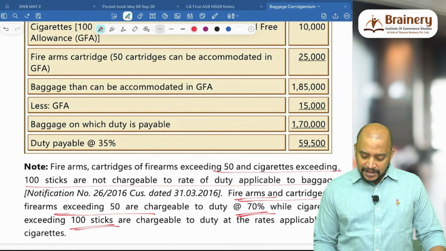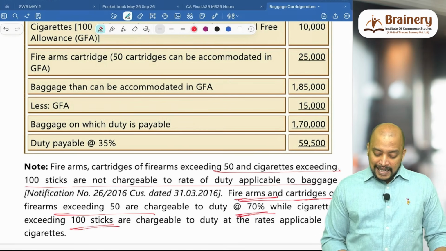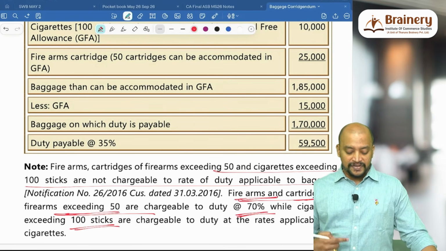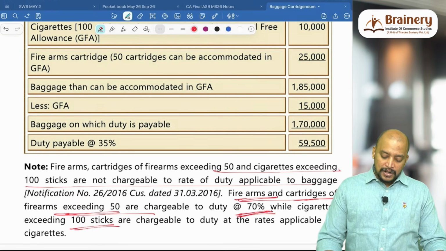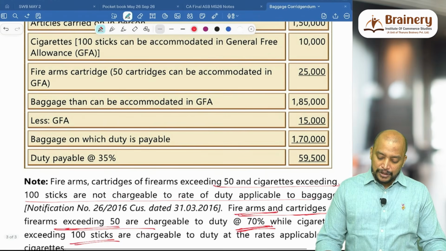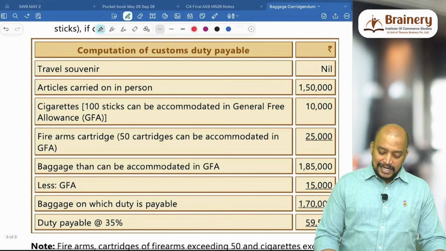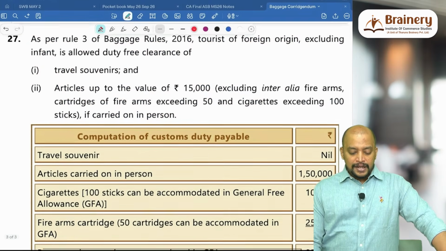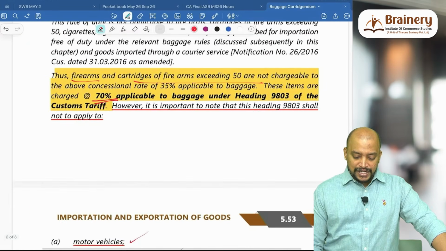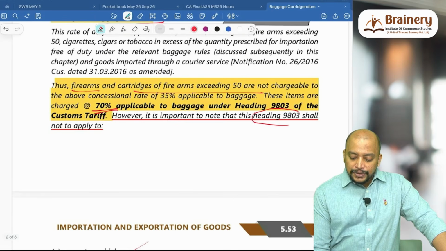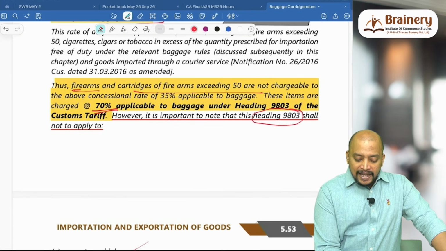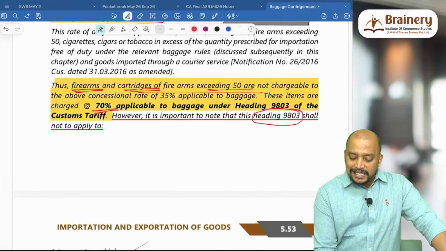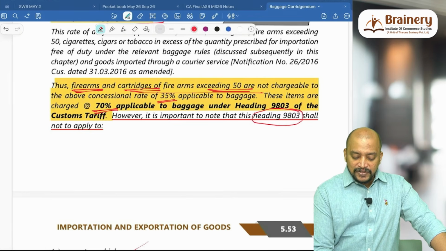So firearms and cartridges of firearms exceeding 50 are chargeable to duty at 70%, while cigarettes exceeding 100 are chargeable to duty at the rate applicable to cigarettes. What is the rate applicable to cigarettes? If you see heading 9803 of the Customs Act, it is only for firearms and cartridges of firearms exceeding 50 that the concessional rate of 35% is not applicable, and this will be 70%.